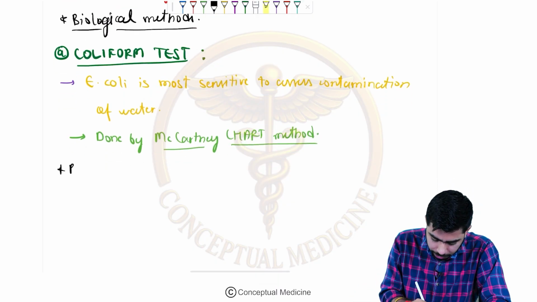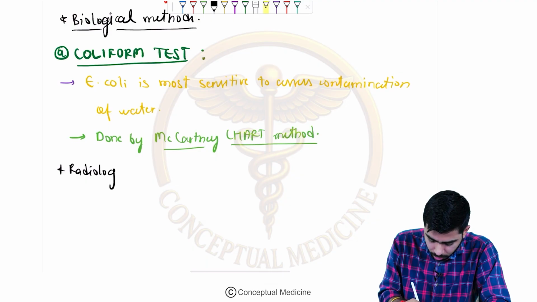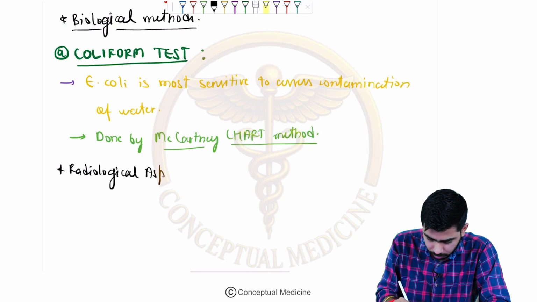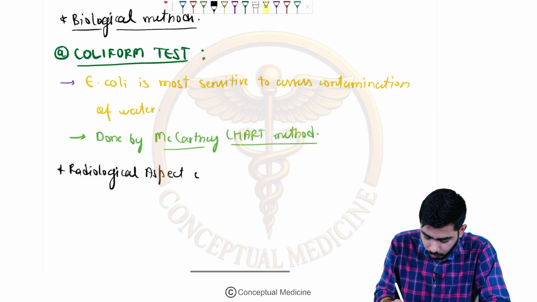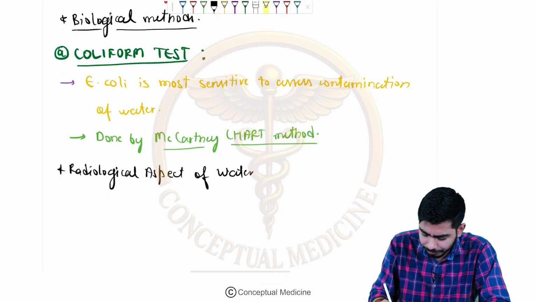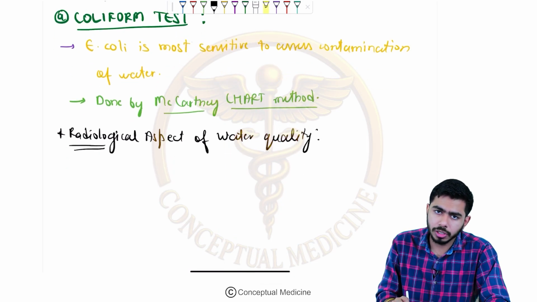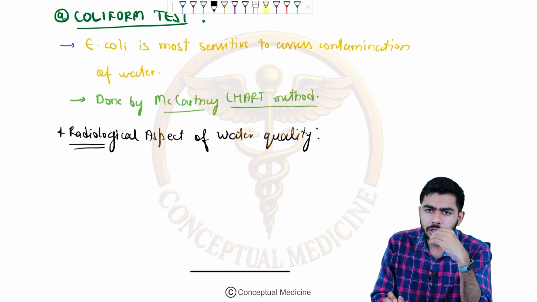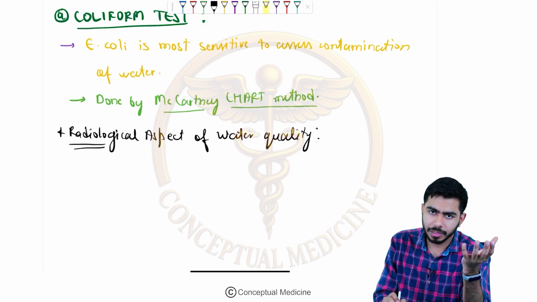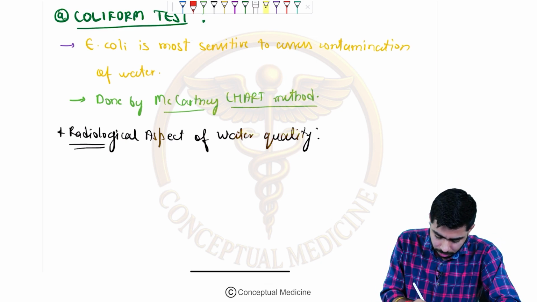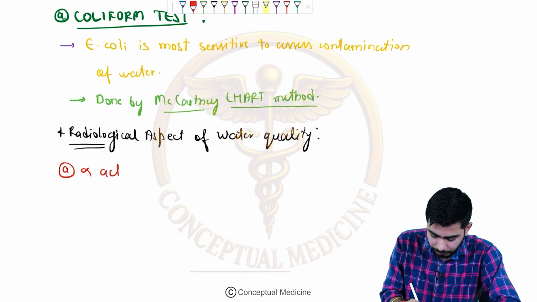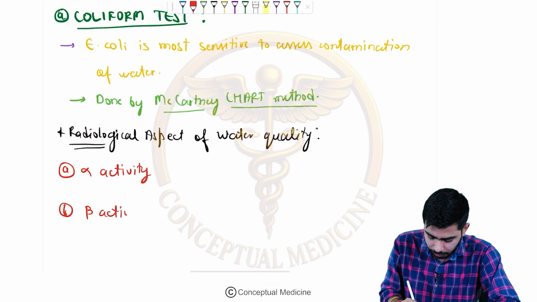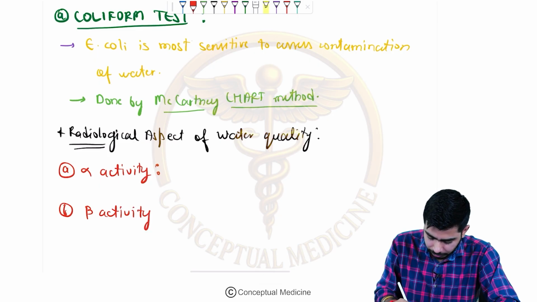Now let's talk about the radiological aspect of water quality. Just two things you need to remember over here about the radiological aspect: one is the alpha activity and the other is the beta activity. We know the unit of radioactivity is the becquerel, if you remember. So here we shall write the alpha activity and the beta activity.